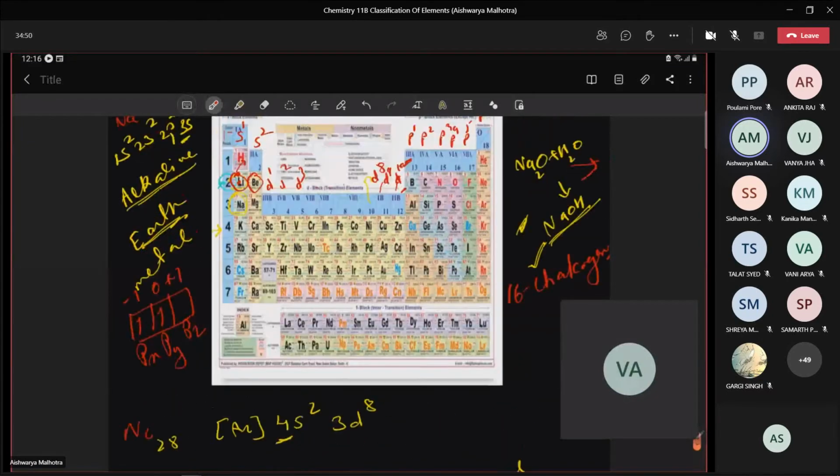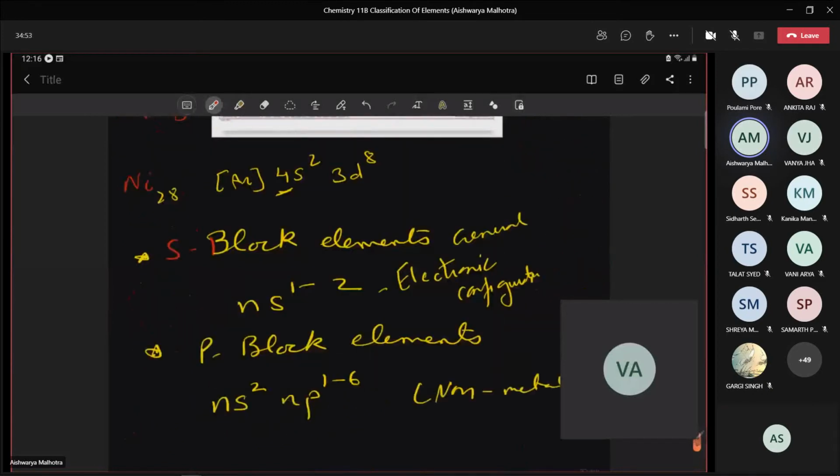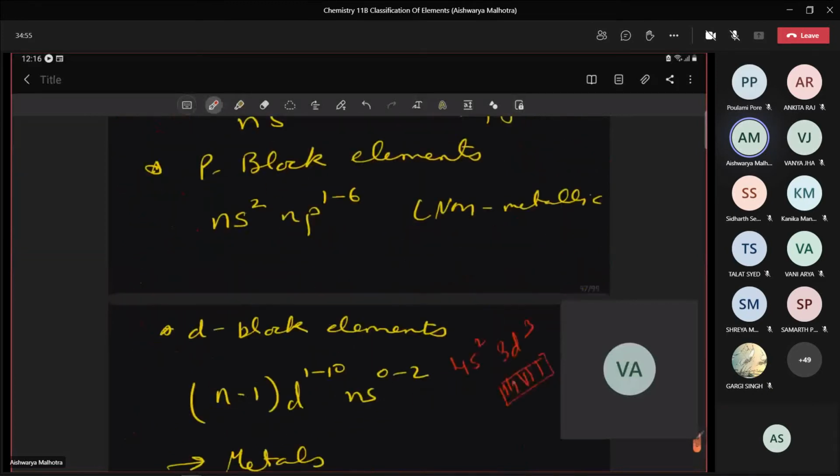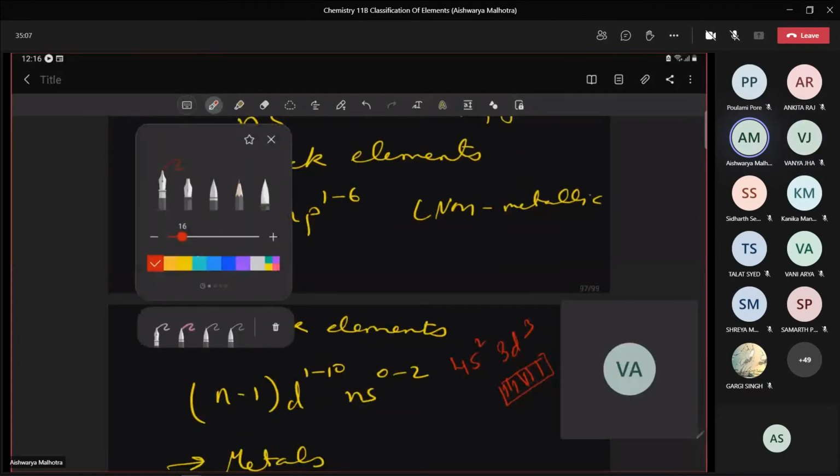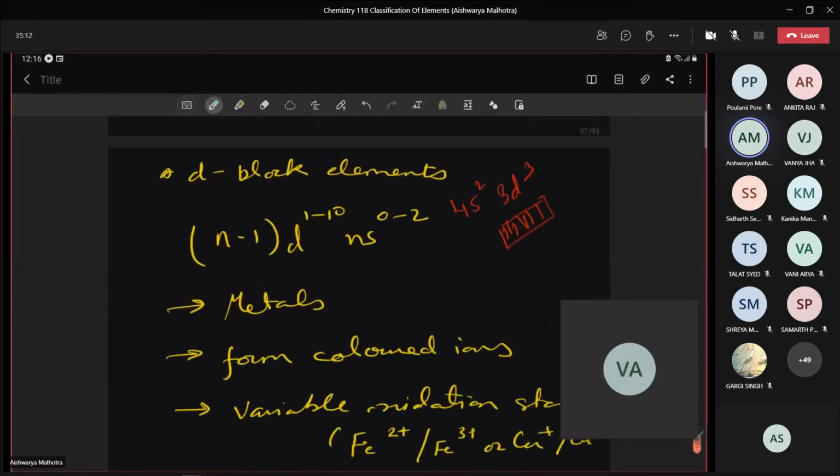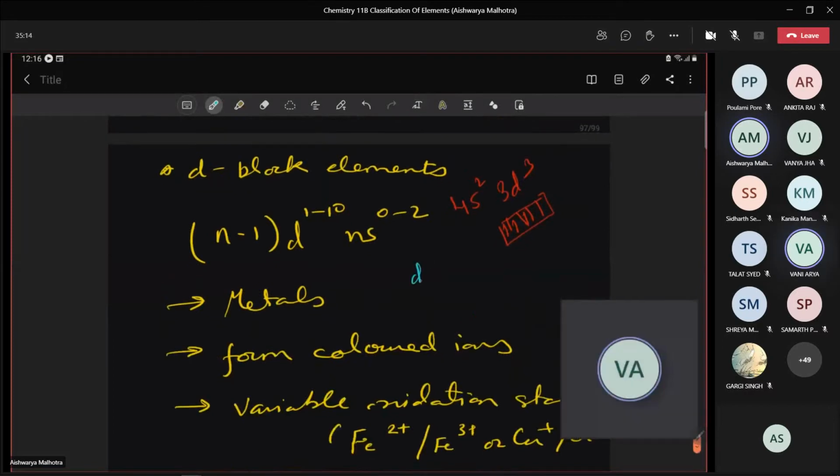Now consider this d subshell has 5 degenerate d orbitals, correct? Can you name those d orbitals? dxy, dyz, dzx, dx square minus y square, and dz square.